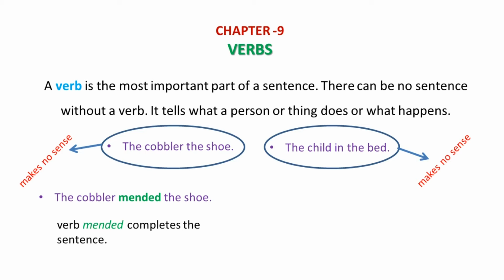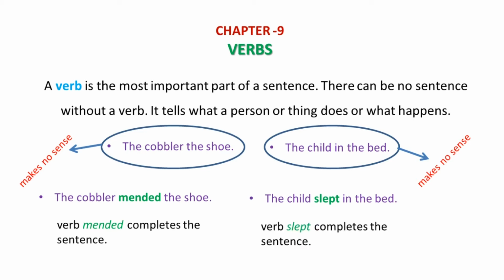Likewise, let us add slept. The child slept in the bed. So the verb slept completes the sentence and gives meaning to the group of words. So understand that a sentence without a verb will make no sense and will be incomplete.